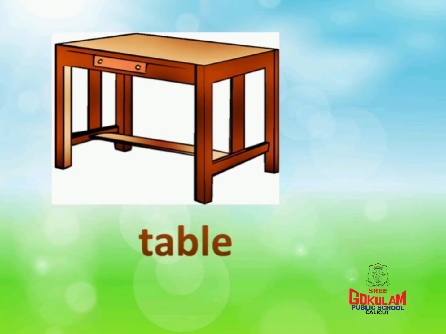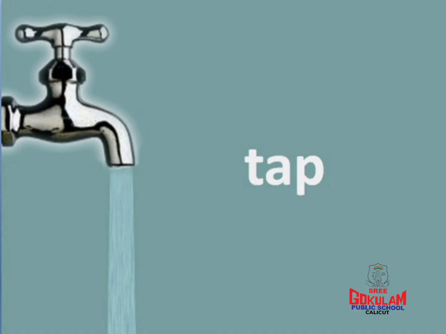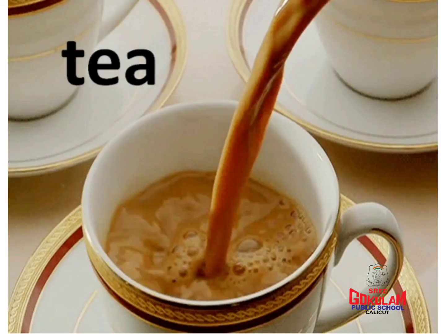T for table. Children, repeat after me. T for table. What is the first letter of table? T. T for table. It's a furniture used for eating, writing, etc. T for tap. Repeat after me. T for tap. It's a device by which flow of liquid or gas can be controlled from a pipe or container.